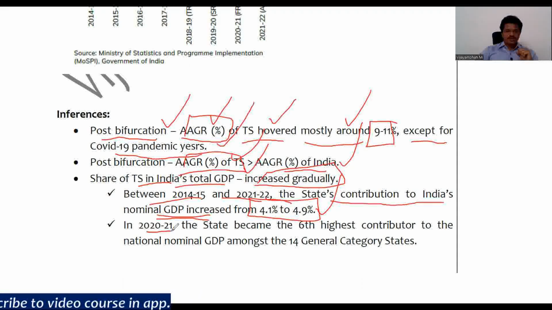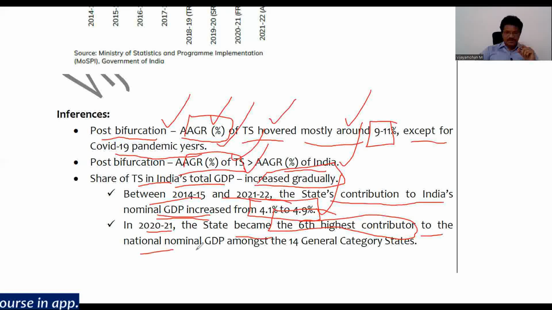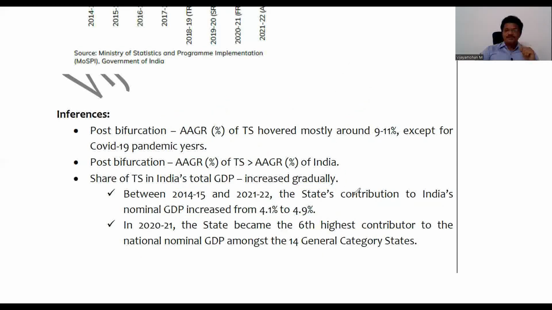In 2020-21, the state became the sixth highest contributor to the national nominal GDP amongst the 14 general category states. Right? As Ministry of Statistics and Program Implementation has created 14 general category states for comparative perspective.